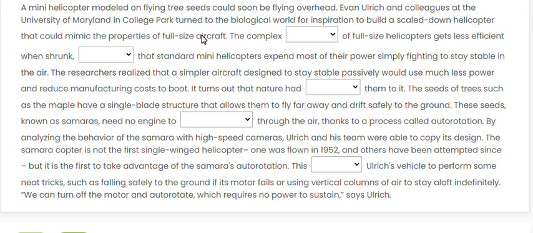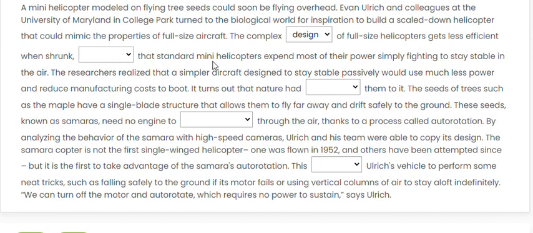They wanted to make a full-size aircraft into a compact size of a mini helicopter. So they say the complex dash of full-size helicopters gets less efficient when shrunk. Dash of, so we need a noun. What of helicopter? Something that belongs to helicopter. Plan of helicopters, intent of helicopters, aim of helicopters. Now helicopters are non-living things, they are just machines. They cannot have aims, plans or intentions, but they can have design. The complex design of helicopters gets less efficient when they are shrunk.